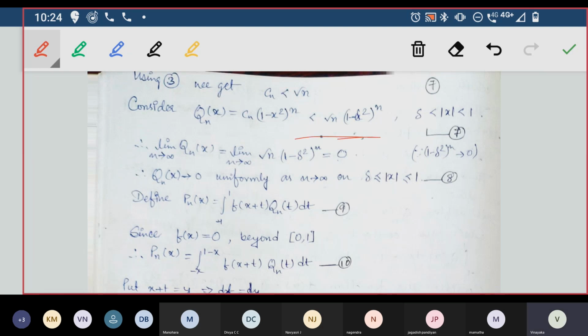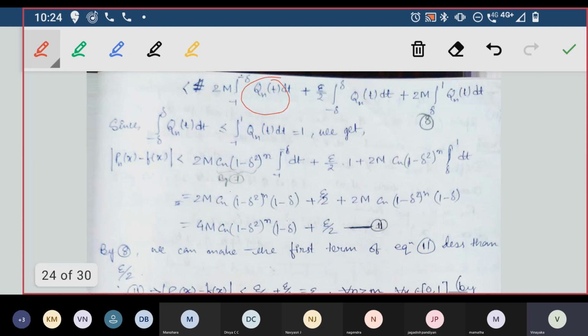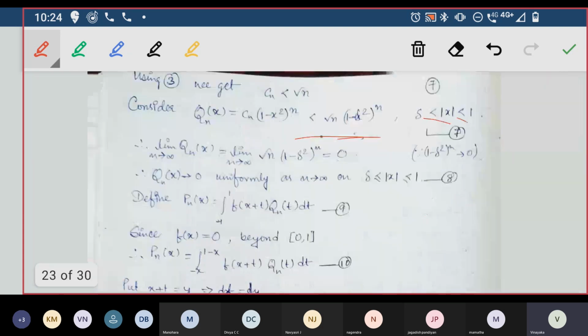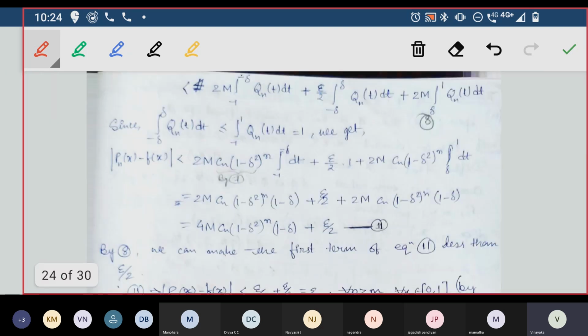This condition, Cn into (1 minus x squared) power n is less than root n (1 minus delta squared) power n whenever you take delta less than modulus of x less than 1. That's what we are doing here. We are taking delta less than 1, for all the x between delta and 1. There is one more way of telling: all the values of modulus of x are between delta and 1 itself.